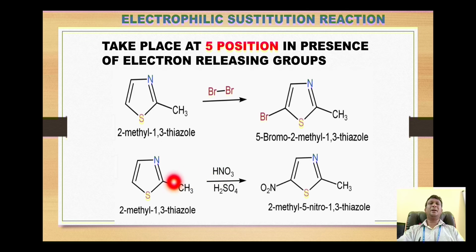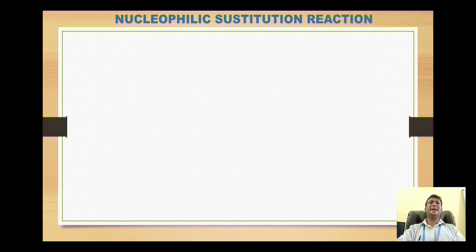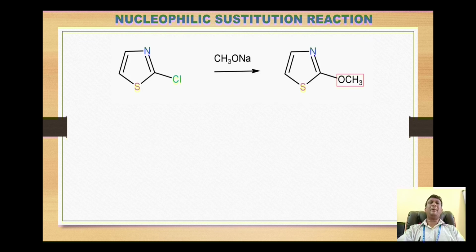Now let's look at some other example. For example, 2-methyl thiazole reacted with nitric acid in presence of sulfuric acid. So the nitronium ion is generated, which then attacks at position number 5 to form the 5-nitrothiazole derivative. The next reaction is the nucleophilic substitution reaction, and this happens when a nucleophile is already attached at position number 2.